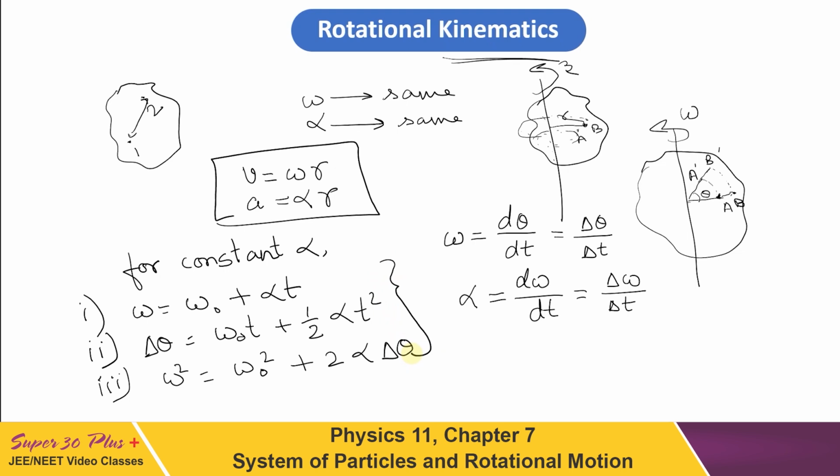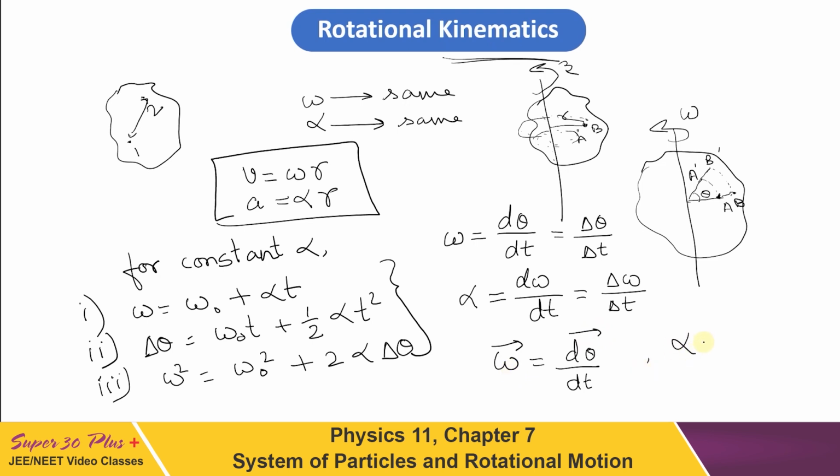Now what about the direction of these kinematical terms? Because we are writing that omega is equal to d theta by dt, the direction of omega has to be along the direction of change in angle, and the direction of change in angle has to be always perpendicular to the plane in which the rotation is taking place. So omega is also in the direction perpendicular to the plane of rotation. Conventionally it is taken as outward towards the viewer if the rotation is anti-clockwise, and inward if clockwise. In this way the direction of omega is written.